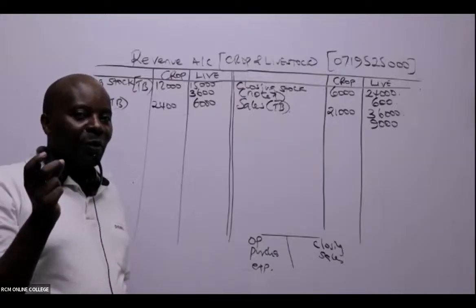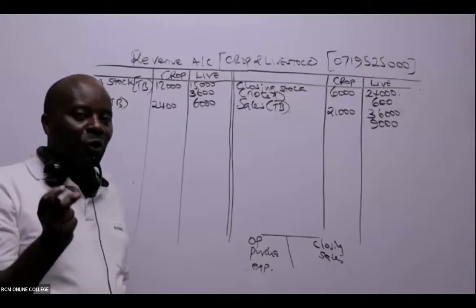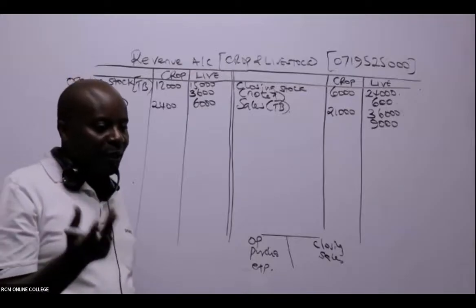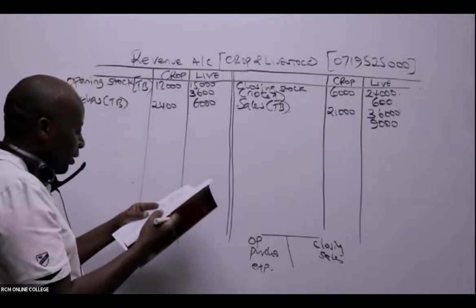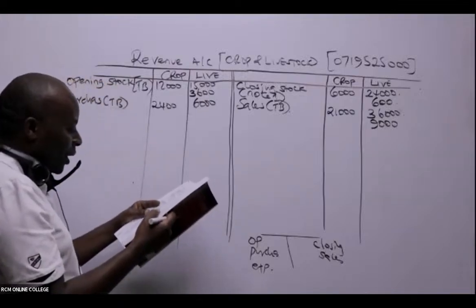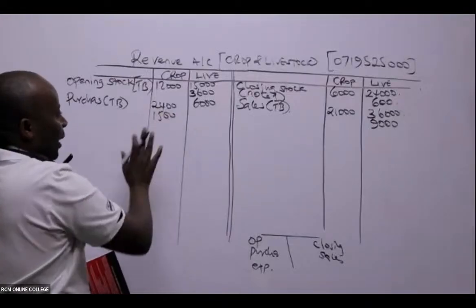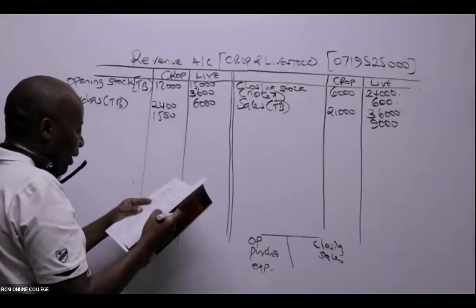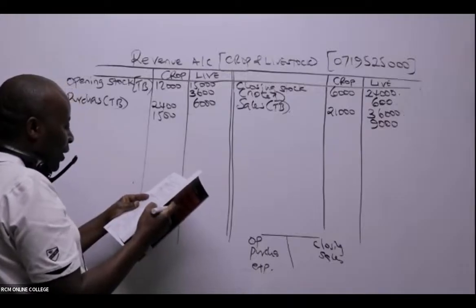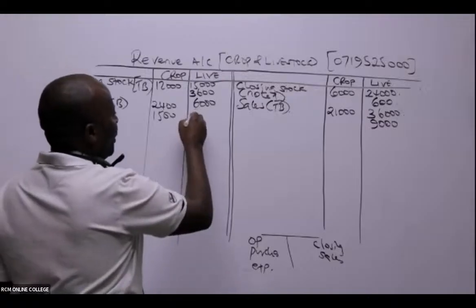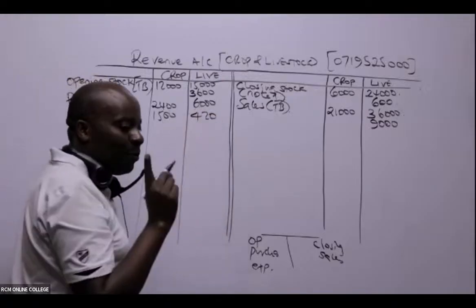We normally put fertilizer on crops to stimulate their growth, to enhance their growth. So fertilizer, in this case, we can see fertilizer 1,500. You don't have to write any other thing. You just leave it like that. So 1,500. And then, ladies and gentlemen, we have livestock feeds. Livestock feeds 420. You are making very good progress.